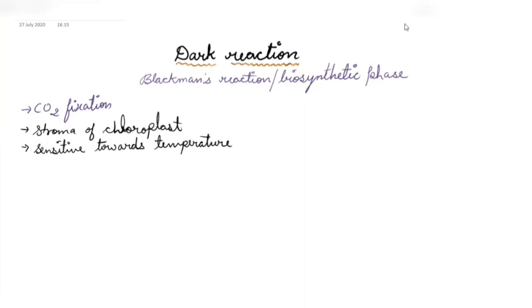Next point, the dark reaction depends on the light reaction. Now you might be thinking why it is known as dark reaction when it actually depends on the products of the light reaction. This process is known as dark reaction because it does not require the light directly. The light reaction requires direct light for the production of its products, but dark reaction depends on products of light reaction, not directly on light. Hence, it is known as dark reaction.